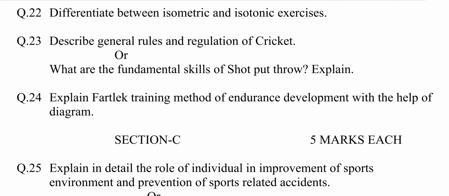First point, isometric exercises were first introduced by Hettinger and Muller in 1965. Isotonic exercises were first introduced by D. Loney in 1954. Number 2, isometric exercises develop a high level of static strength.